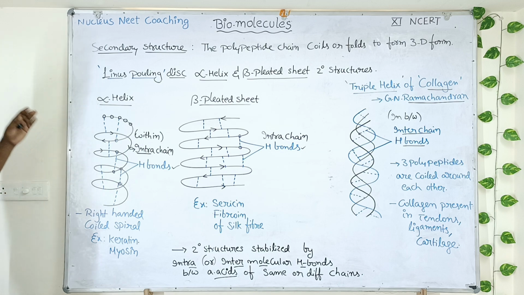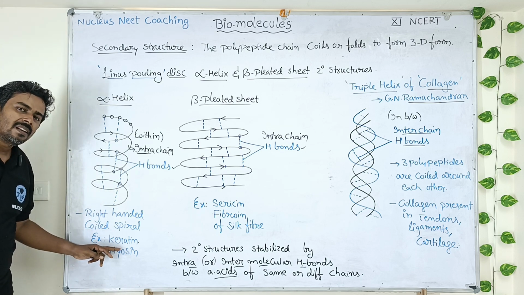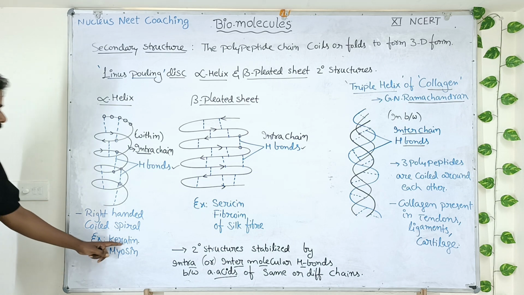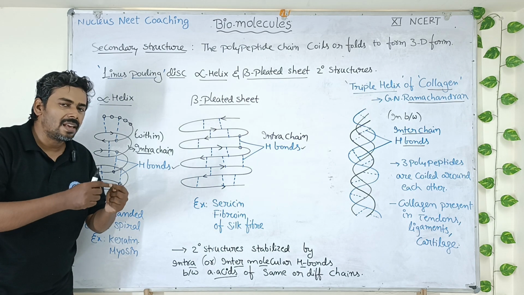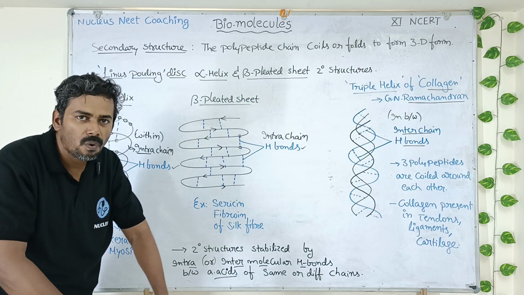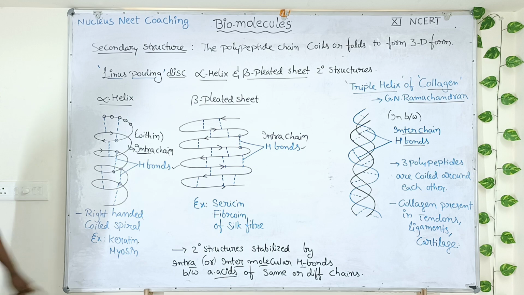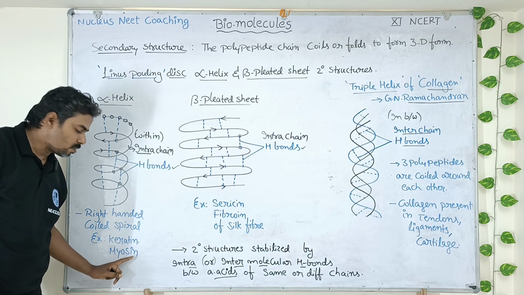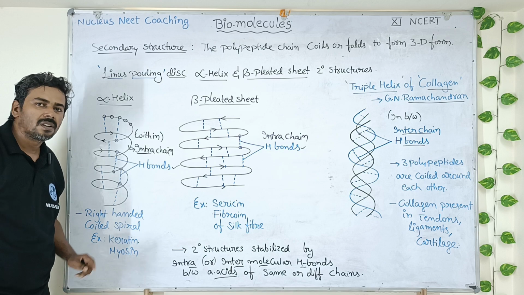Alpha helix secondary protein structure is present in keratin protein and also in myosin protein. Keratin protein is present in our hair, nails, and also in the horns of animals and the hooves of animals. Myosin protein is present in the muscle fibers responsible for contraction of muscles.